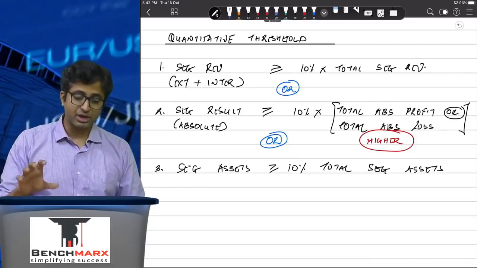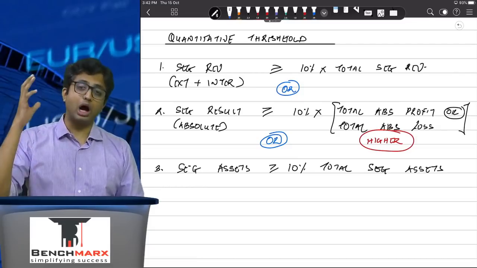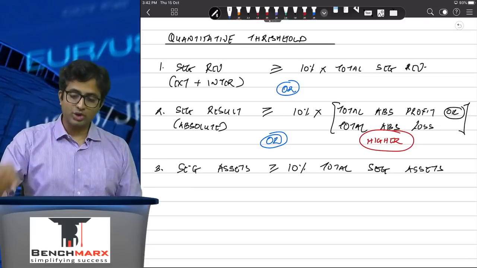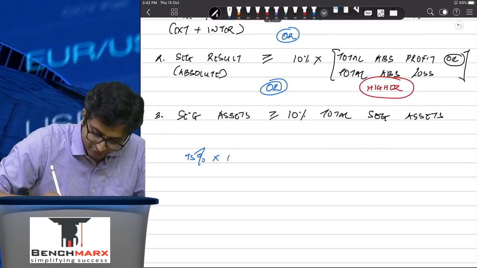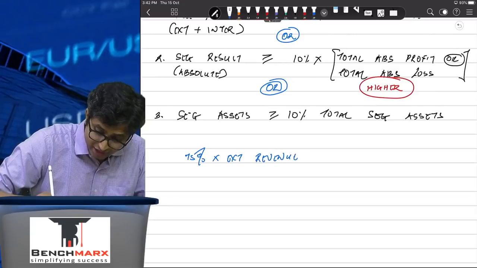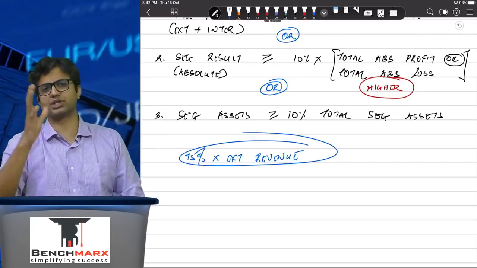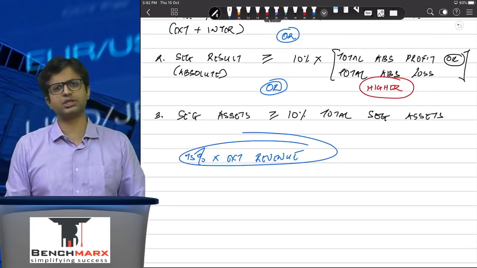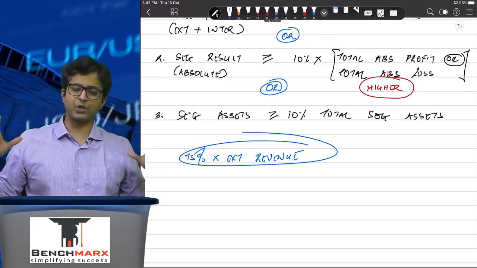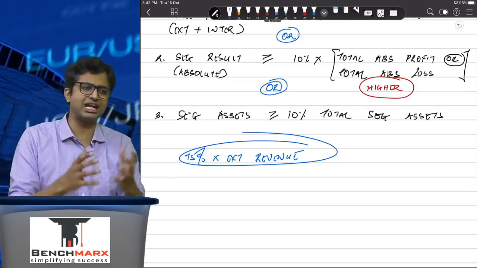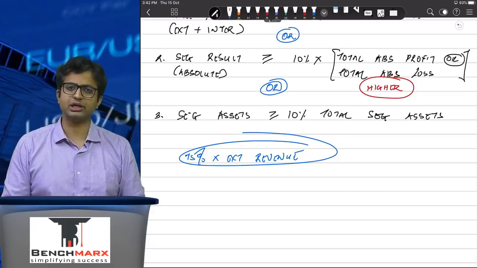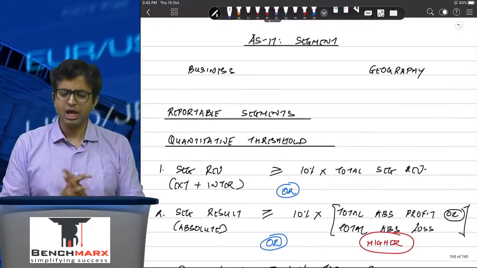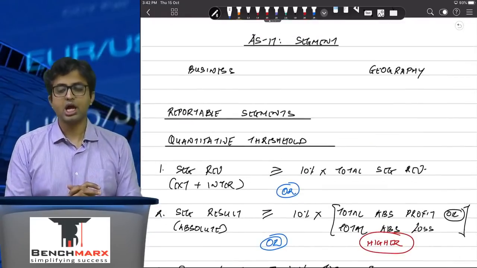Also, we need to remember that the segments that you ultimately decide should have 75% of the external revenue. The rest you can show as others. But the segments that you ultimately decide should have 75% of the external revenue covered within them. If not, you'll have to keep on adding segments until 75% of the revenue is actually attained. So this is about your reportable segments.